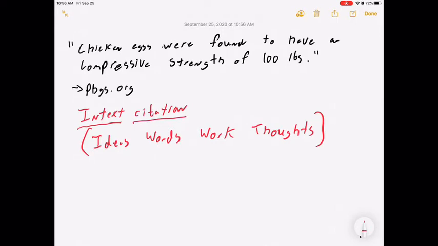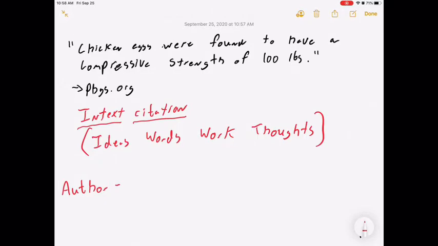After we give the fact, we immediately give credit. And next, we're going to work on how to give credit at the very end with a full source with a works cited page. But right now we're going to work on the in-text citation. Okay, so here's my fact. Now, what I want to do is, first of all, think about where this information came from and how I can give credit. So the first thing I have to think about is who wrote the information.